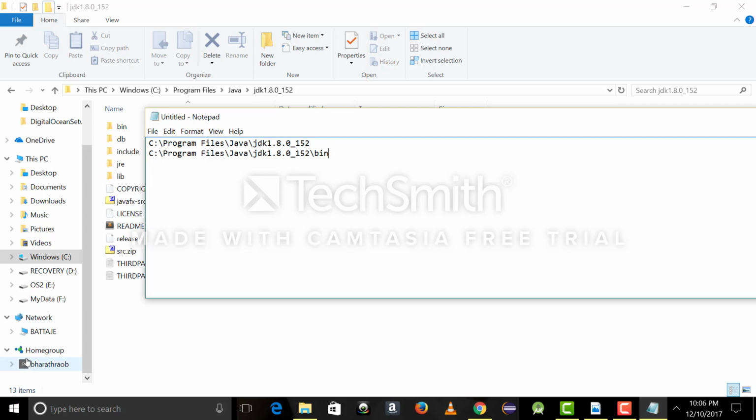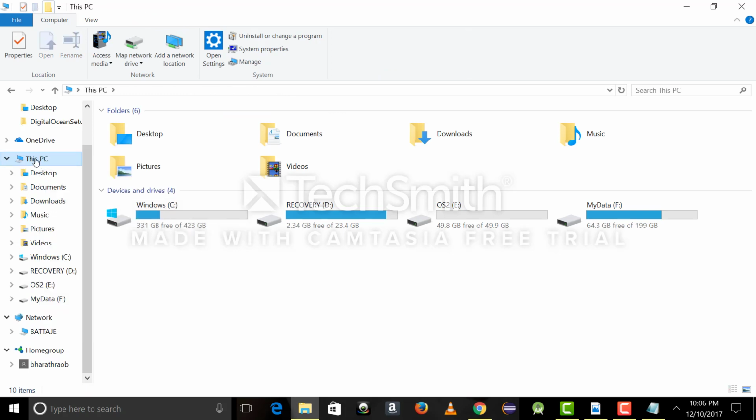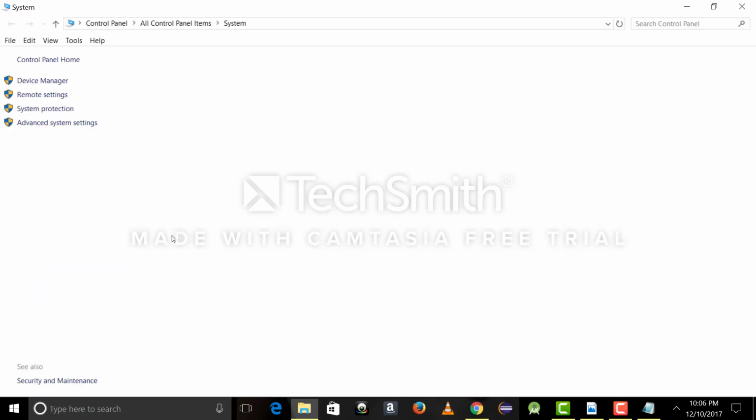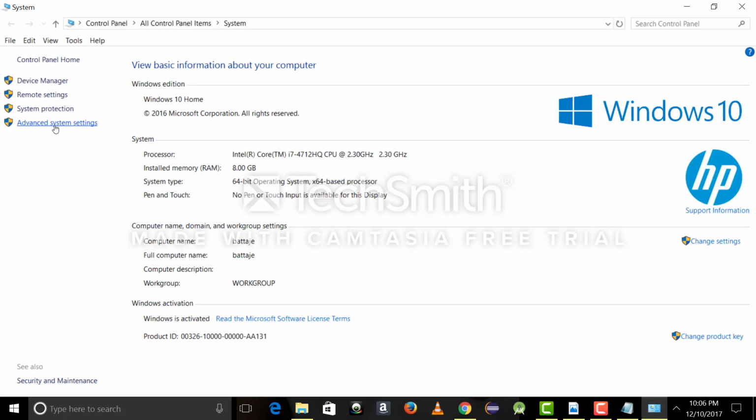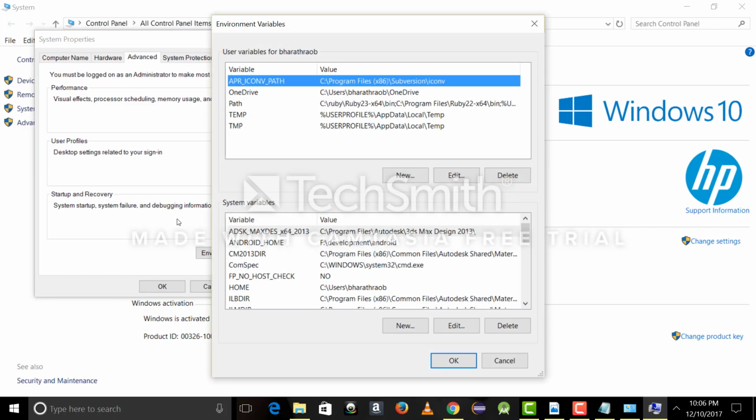And now go to your main root folder, click properties and then advanced system settings and environment variables. This location might be different based on the operating system you have. You can just search Google for setting up environment variable for your operating system version. Maybe for Windows 7 it will be different, but I have Windows 10.